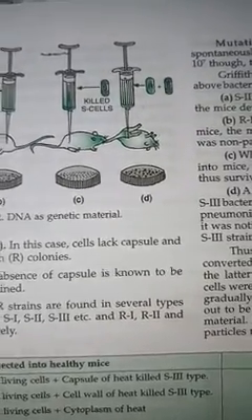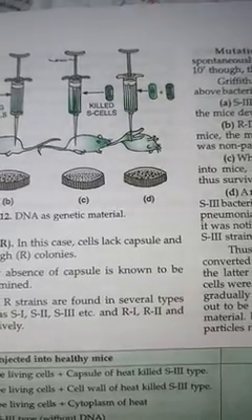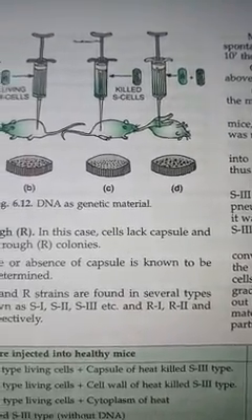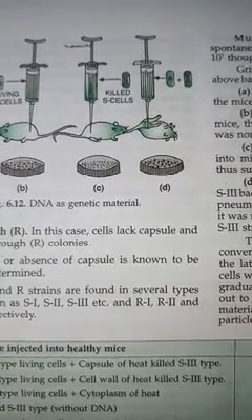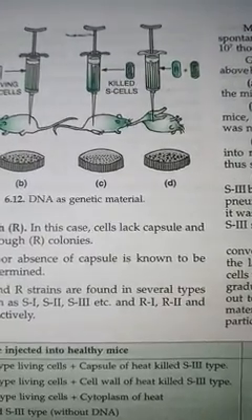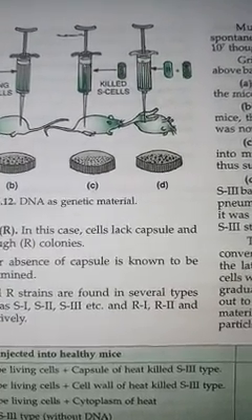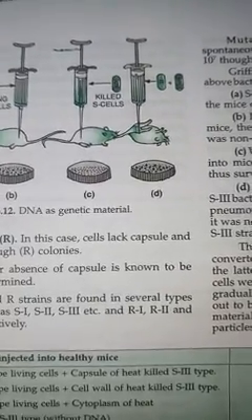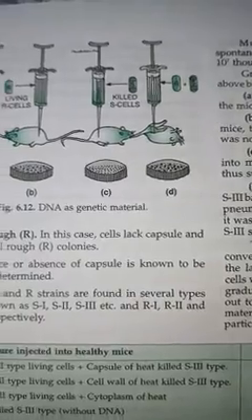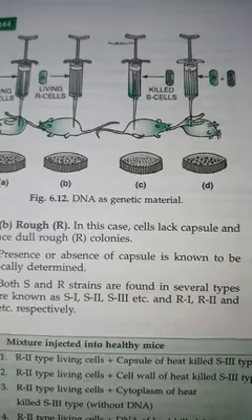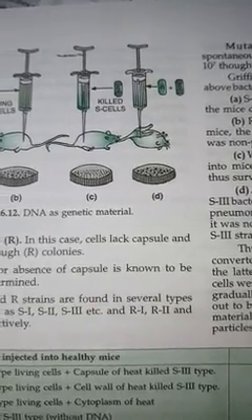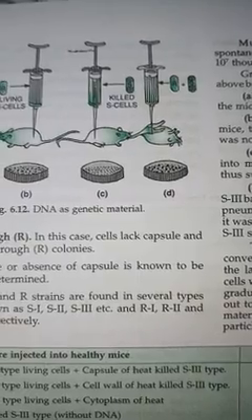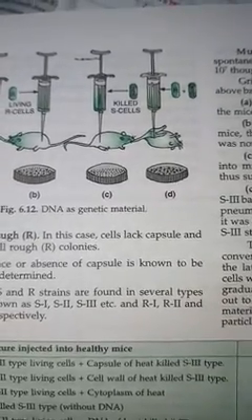Thirdly, the S strain bacteria were killed by the heating process. It means S strain bacteria were heat killed. After the S strain bacteria were heat killed, they were injected inside the mice. It was observed that the mice remain alive, mice did not die. It shows that the heat killed bacteria has died and is not in a position to cause the disease. On one side we have seen the R strain bacteria, which is non-virulent, and on the other side we are looking at the heat killed bacteria, which has been killed by heating and also has no capacity to cause the disease.